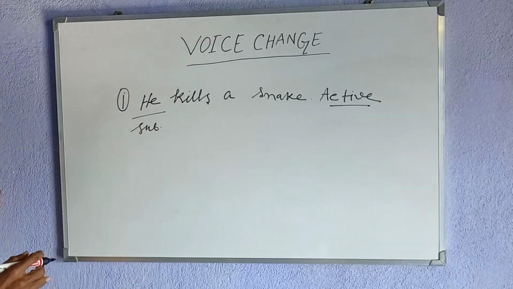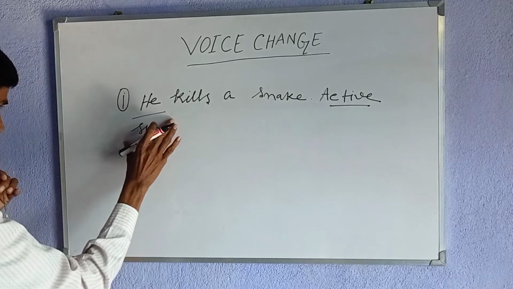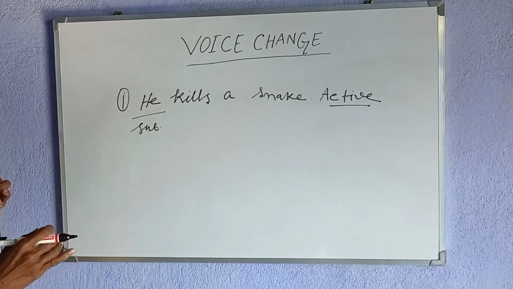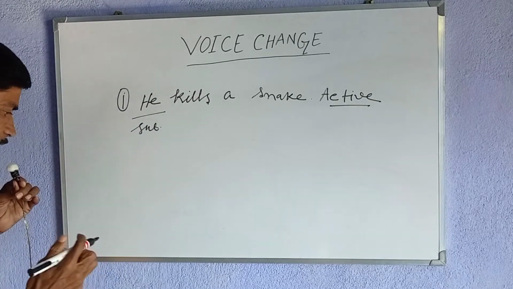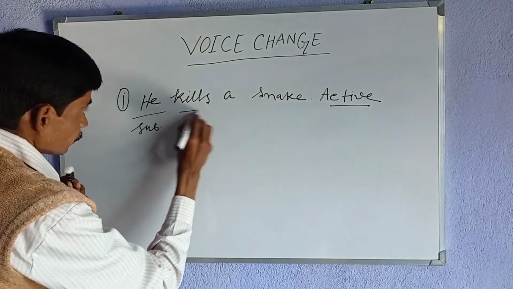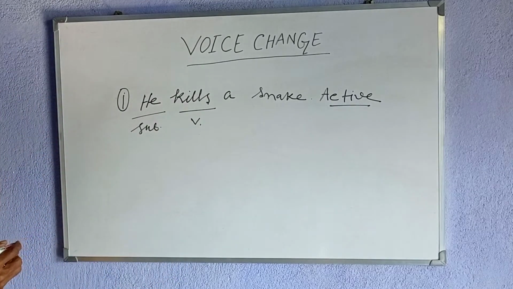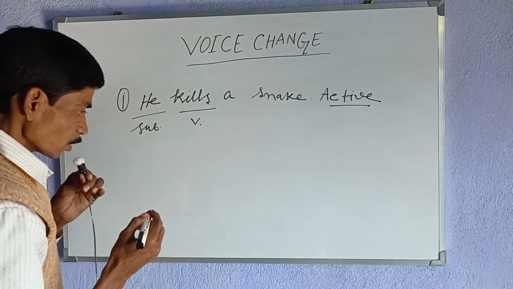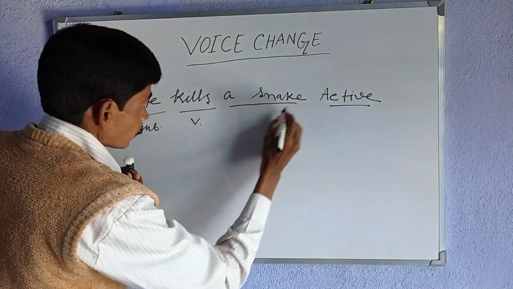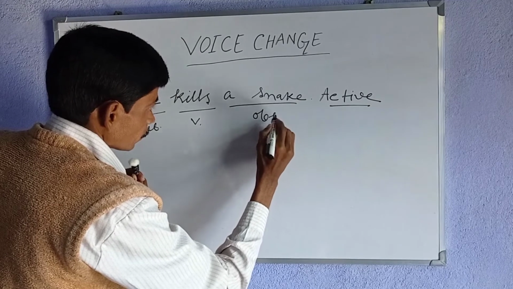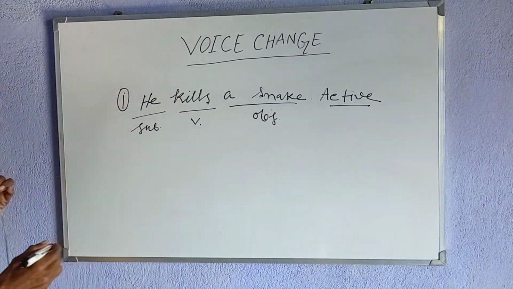He is the subject because the subject generally comes first in a sentence. Then comes the verb. So kills is the verb here, and then come the other words. A snake is the object here.